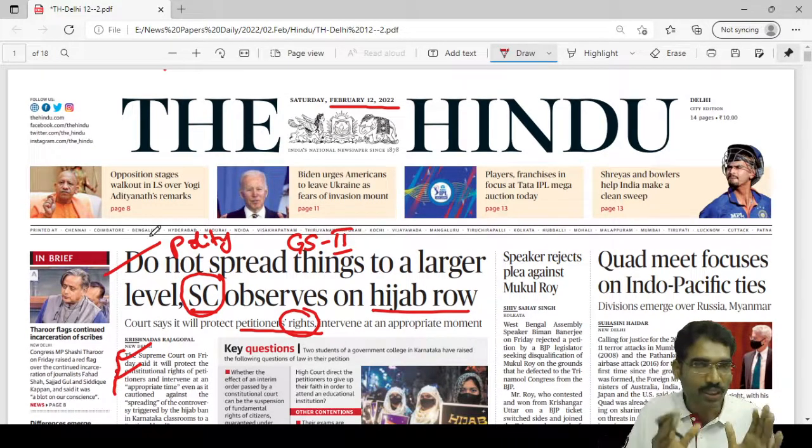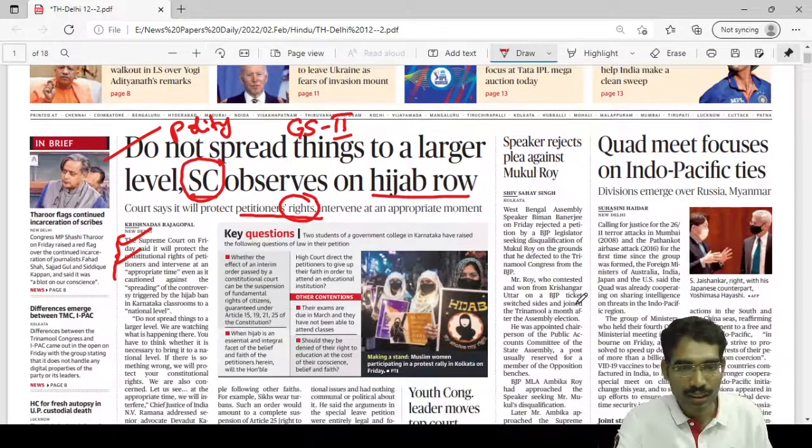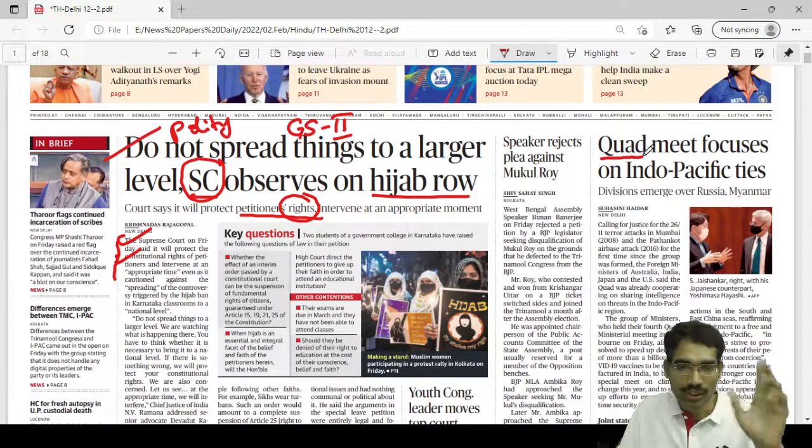In the first round, we are only selecting. We are not reading in detail. Just selection only. Now go to the next issue which is highlighted by the newspaper. The next issue highlighted is this: Quad meet focuses on Indo-Pacific ties. Let us see whether to select this news or not. Quad appears to be a keyword. If you do not know it, leave it.